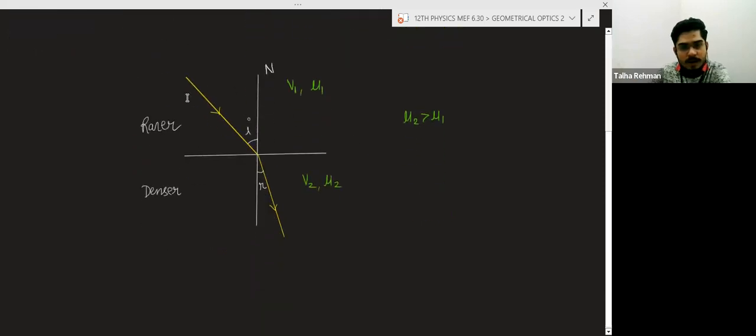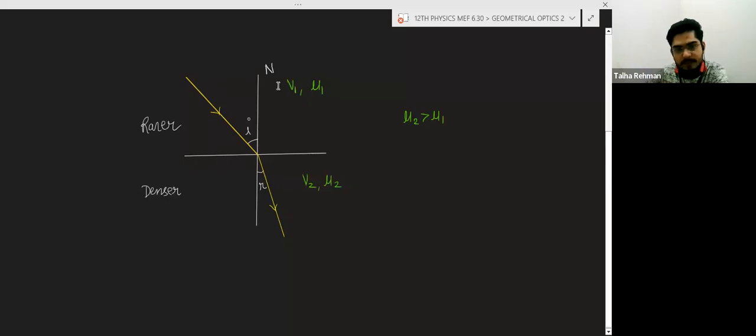Now here, for example, suppose the light is traveling from a rarer medium to a denser medium, and this is the normal. I is the angle of incidence, R is the angle of refraction. V1 is the speed of light in medium 1, and V2 is the speed of light in medium 2.